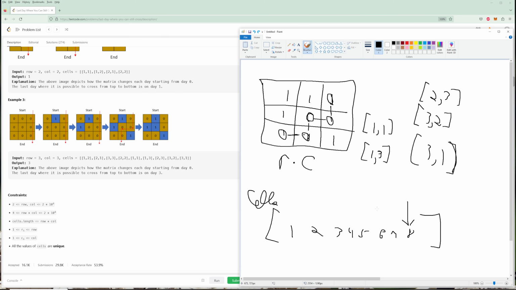And so if you think about it, there is some index in these cells, right? Where there's some index that's the last day. And so when we traverse backwards, when we go this way, the first day that there's a connection is the last day that was possible to cross. So as soon as we hit a connection by going backwards and using land, that's going to be the last day that it was possible to cross.